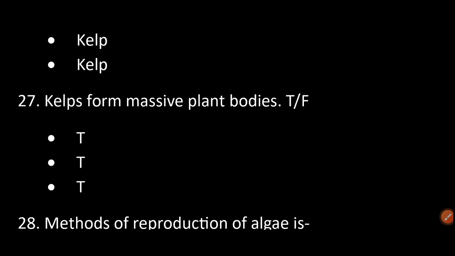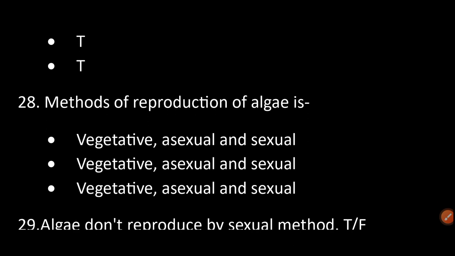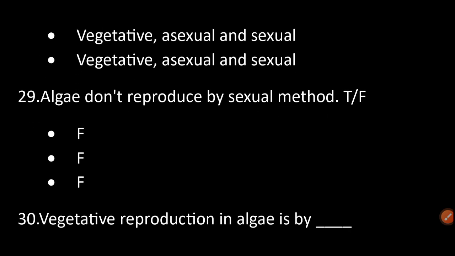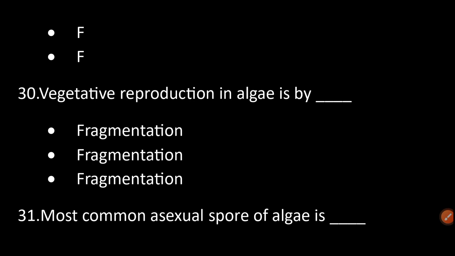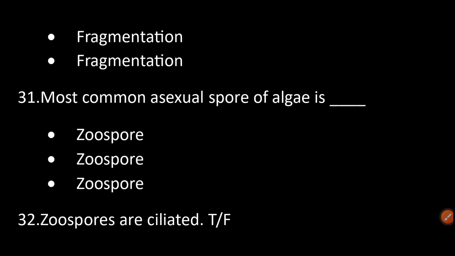True. Methods of reproduction of algae are vegetative, asexual, and sexual. Algae don't reproduce by sexual method. False. Vegetative reproduction in algae is by fragmentation. The most common asexual spore of algae is the zoospore.